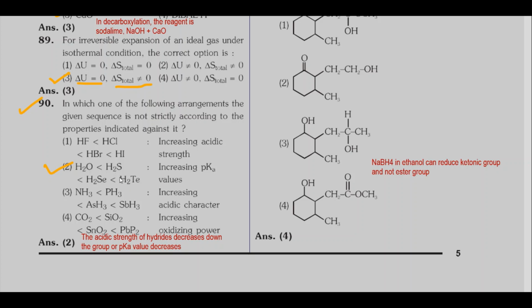All these compounds are hydrides of oxygen family. In the case of hydrides of oxygen family, acidic strength increases down the group. Acidic strength increases means pKa should decrease down the group, but here it is given as increasing pKa values. So this pair is not strictly following the order.